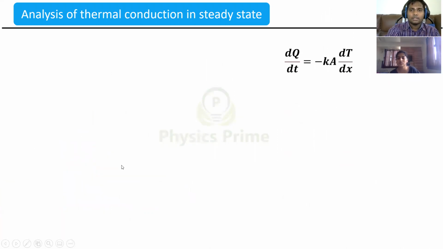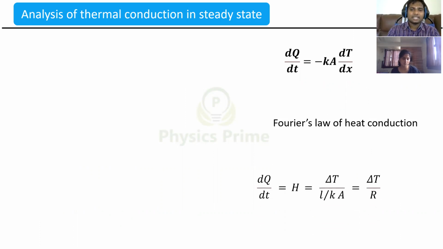dQ by dt is equal to minus k dT by dx, and this is called Fourier's law of heat conduction. This can be represented like this also, right? That's what I gave. dQ by dt is equal to H, with that simplification that I gave you here. That kA, I send it to the denominator, kA into delta T by L. So this k, did you understand it or not? If I send kA to the denominator, L upon kA. Now this is quite interesting.